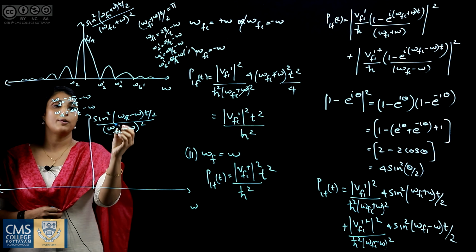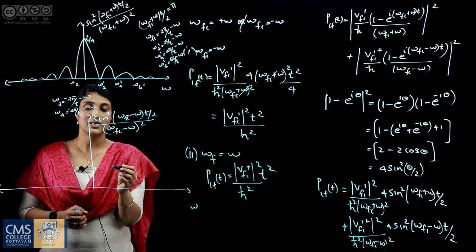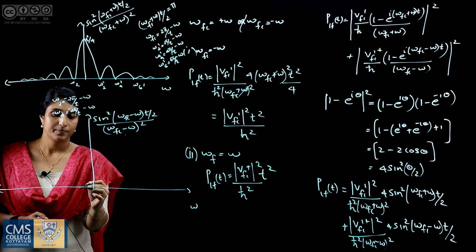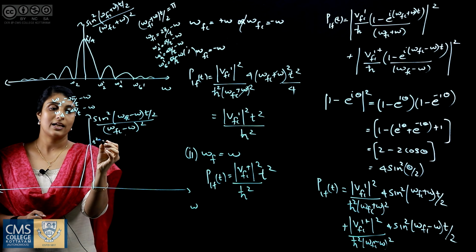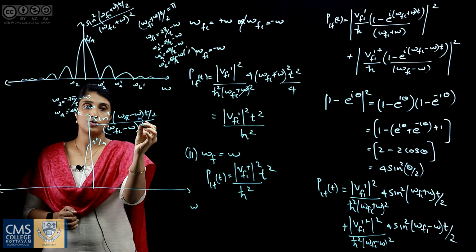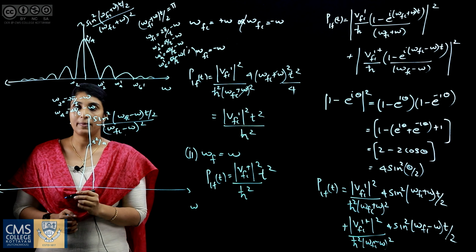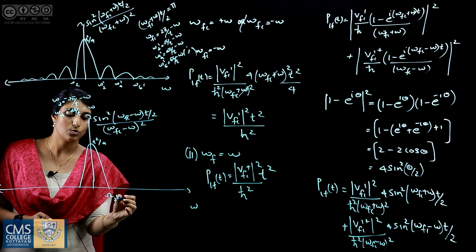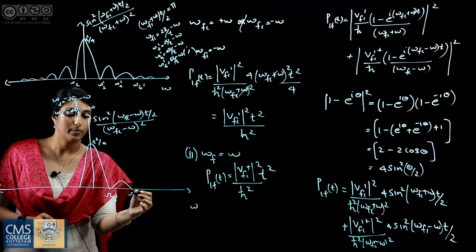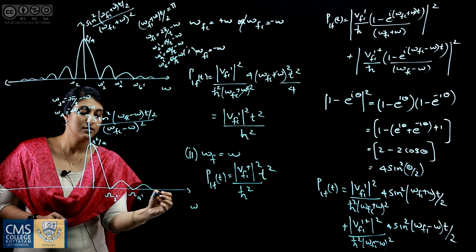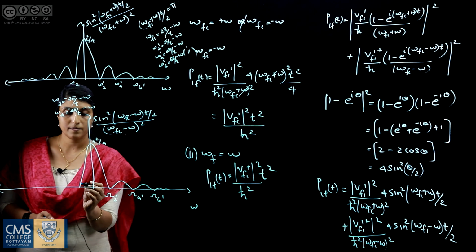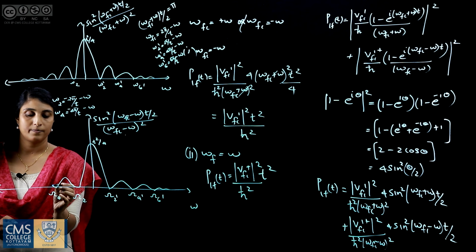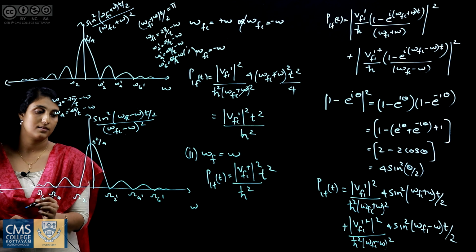And similarly, if we plot sin square (omega fi minus omega) t by 2 divided by (omega fi minus omega) the whole square as a function of frequency, we have this as the peak value. Here also, at omega fi approximately equal to omega, we have the peak value as t square by 4. Suppose I mark it as omega 2 prime, next omega 4 prime, then omega 6 prime and so on. Here it is omega 2, omega 4, omega 6 and so on.